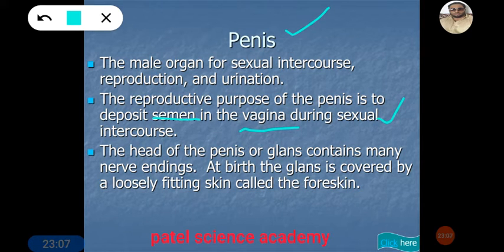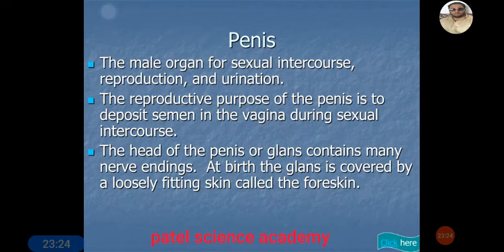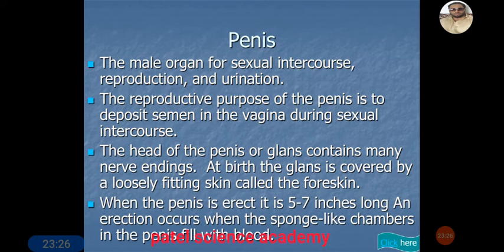The head of the penis, you can remember, is also called the glans. It contains many nerve endings, and at birth the glans is covered by a loosely fitting skin that is called the foreskin. You can consider that part in the diagram I have shown you previously.